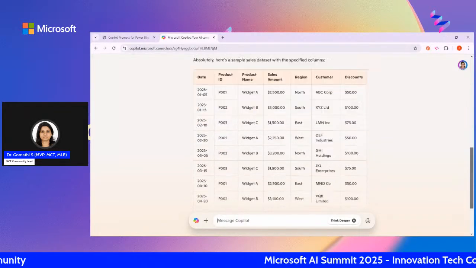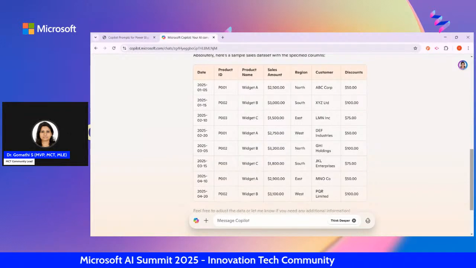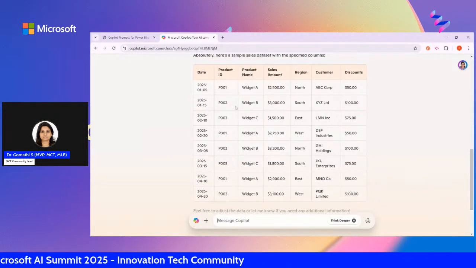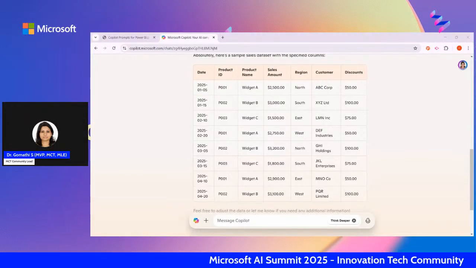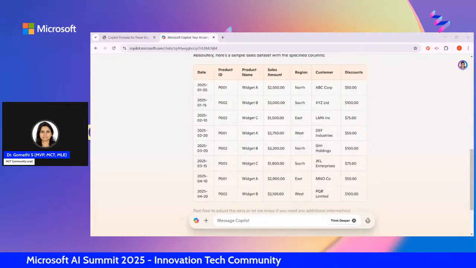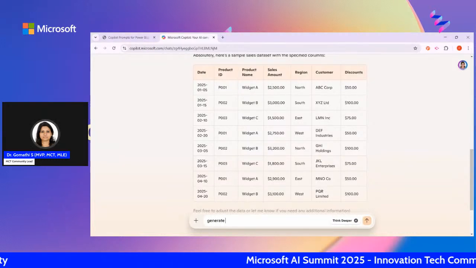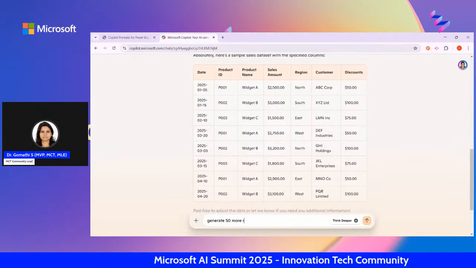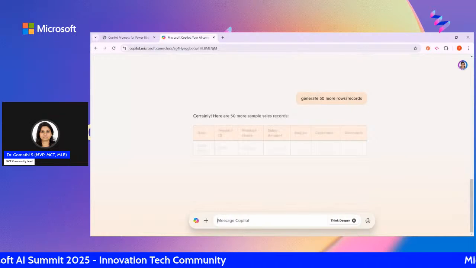Now it has created some sample data, I think 24688 records. And you can see that it's 2025 data. If you want to generate any specific rows, for example, give me at least 50 records or 50 rows for my table, or generate 50 more rows or records, you can just tell it what you really need.